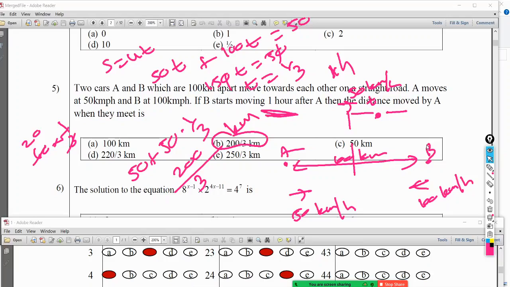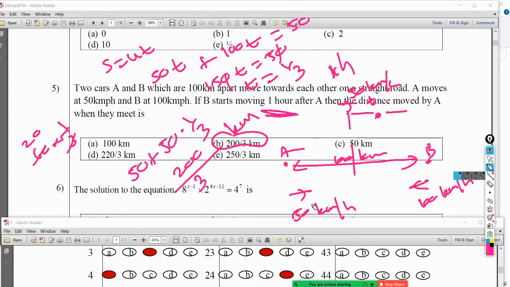So that is all about your logical thinking, your understanding about space, speed, time, right? So that is a general skill that we expect from you. Again, I will explain it very briefly. So they are originally 100 kilometers apart. B has started moving for 1 hour. So B is moving at 50 kilometers per hour. Therefore, in 1 hour, he has already traveled 50.